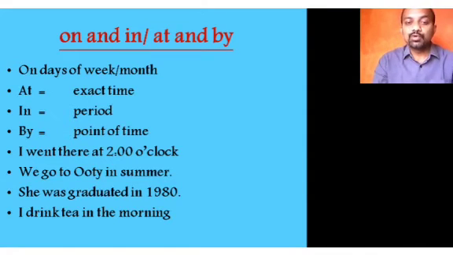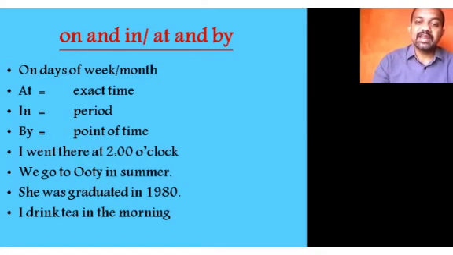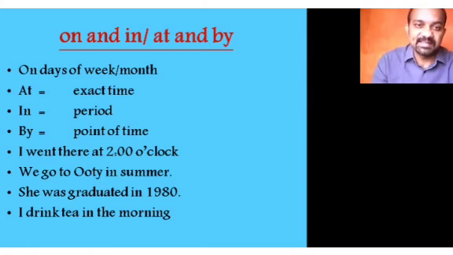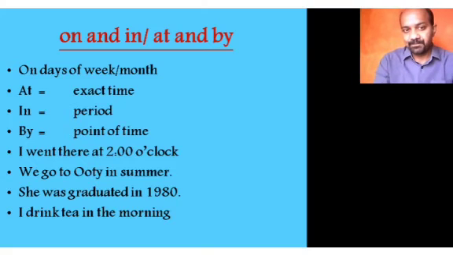We go to Ooty in summer. The period. She graduated in 1980. It's again a period. I drink tea in the morning. Again, a period. So you can add one more sentence to this. He came by 2 o'clock. I went there by 2 o'clock. Once again, we are referring to the point of time.